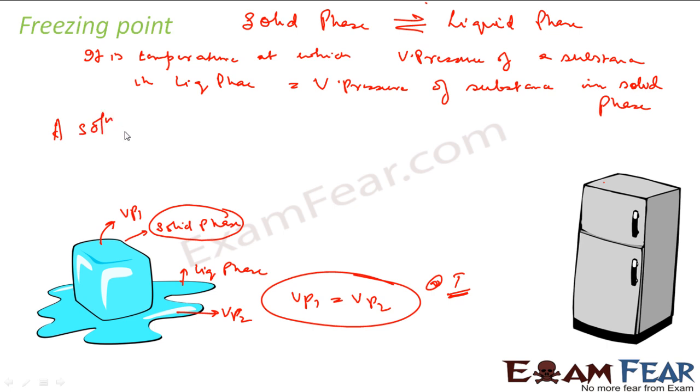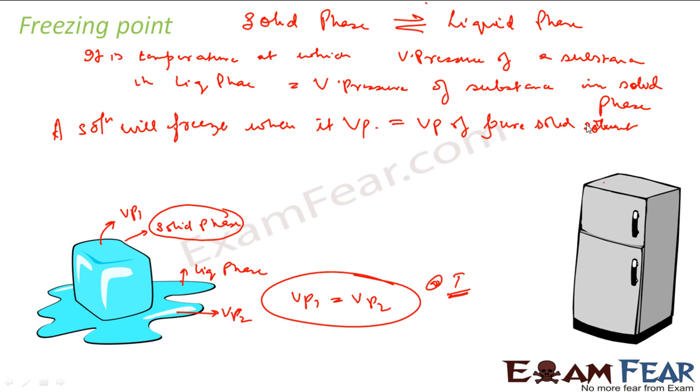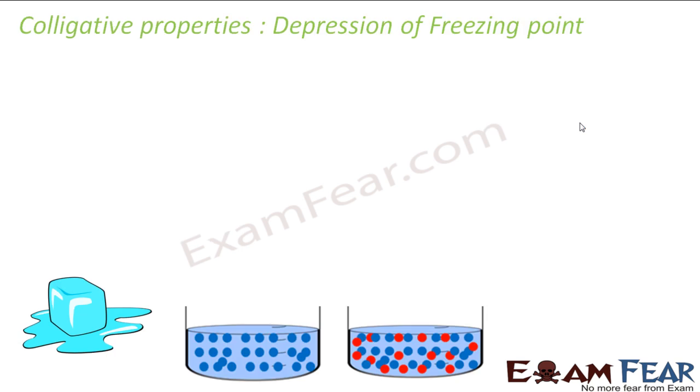A solution will freeze when its vapor pressure is equal to vapor pressure of pure solid solvent. So with this concept, let's understand the depression in freezing point. We have seen that a solution will freeze when its vapor pressure will be equal to the vapor pressure of pure solvent, right? We have seen that.